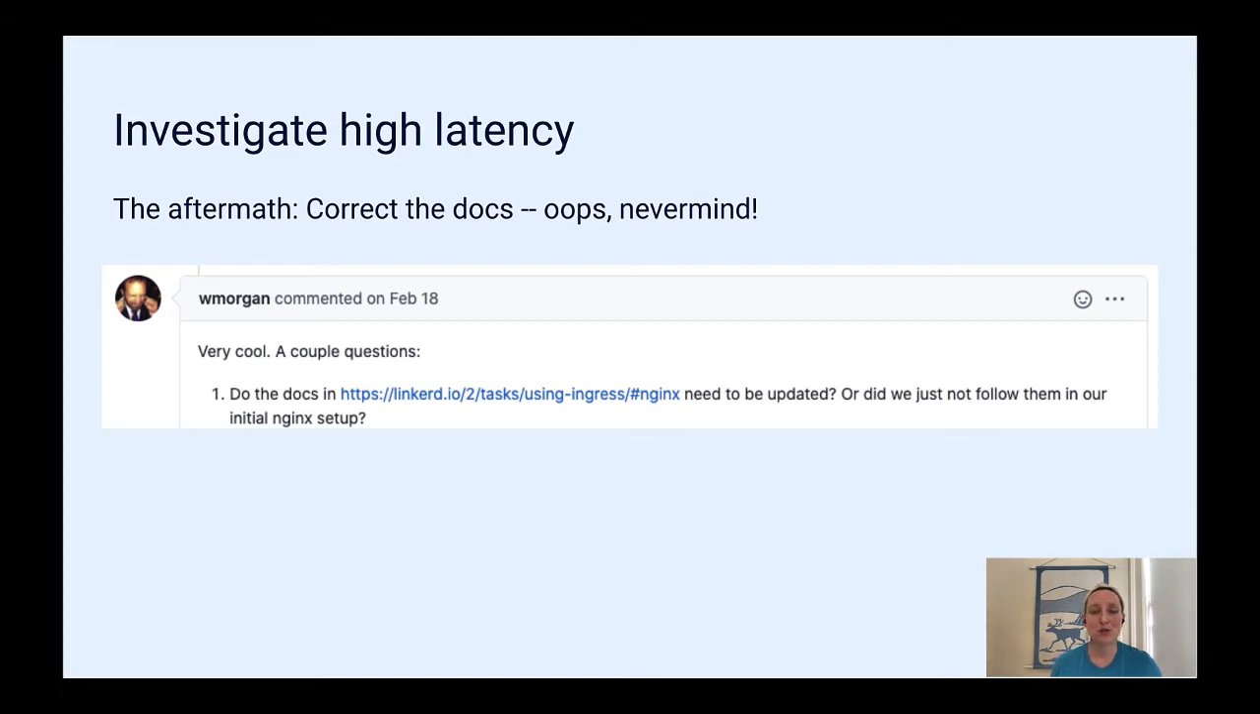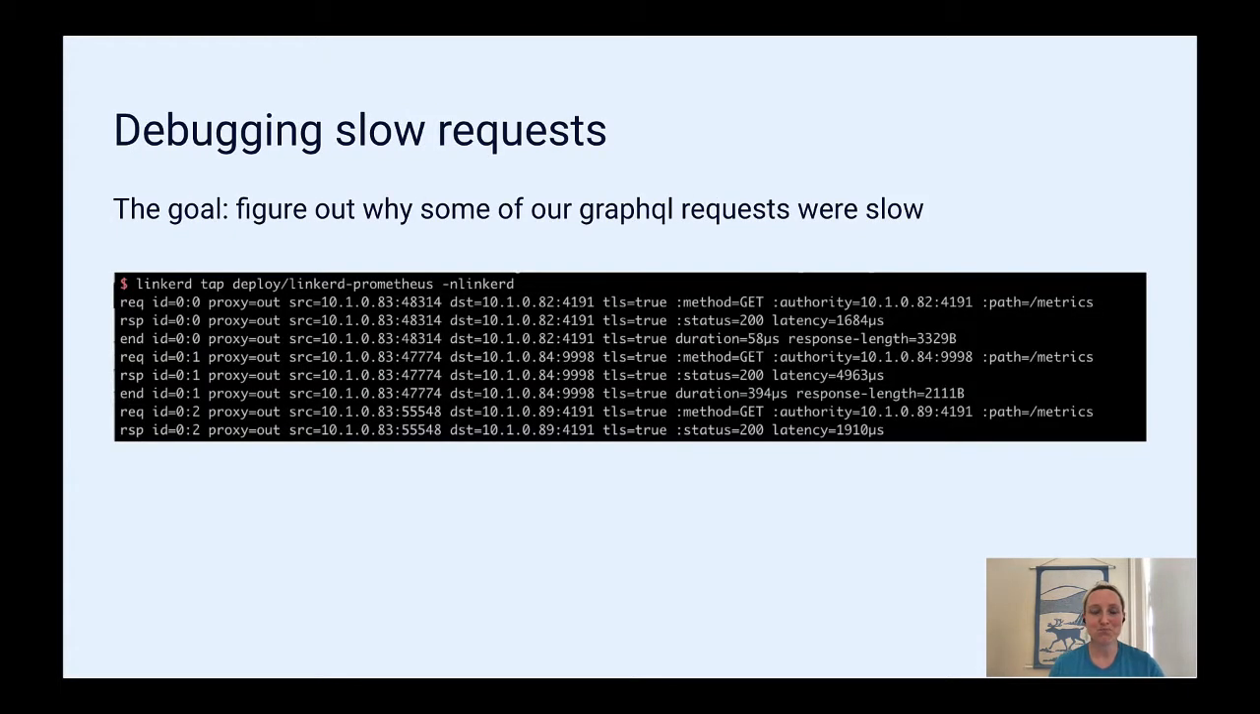If we want to be good open source citizens, we wanted to make sure that if we made the mistake, we would update the docs so others didn't have to. But oops, it was already in the docs. We just hadn't read the configuration instructions correctly. So thanks Linkerd for the great docs and helping us investigate our high latency.